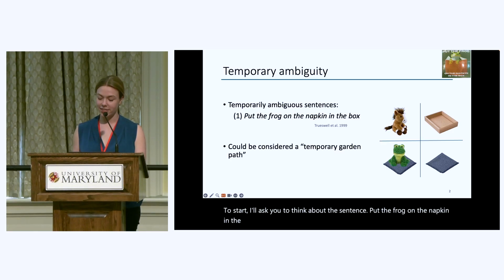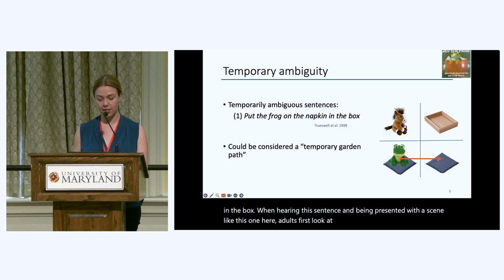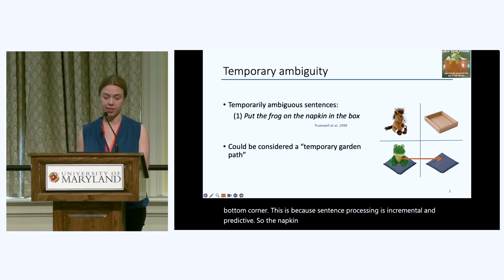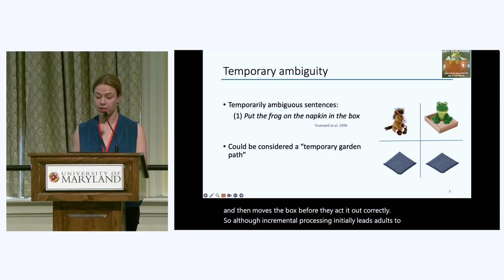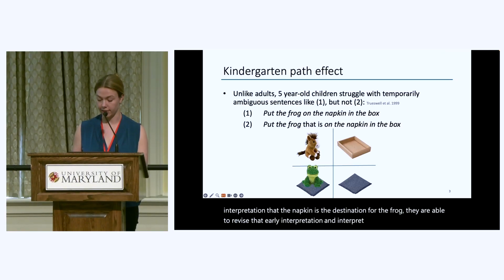When hearing this sentence and being presented with a scene like this one here, adults first look at the frog, then to the napkin in the bottom corner. This is because sentence processing is incremental and predictive, so the napkin is initially interpreted as the destination for the frog. But as the rest of the sentence unfolds, their eye gaze returns to the frog and then moves to the box before they act it out correctly. So although incremental processing initially leads adults to the wrong interpretation that the napkin is the destination for the frog, they are able to revise that early interpretation and interpret the sentence correctly.